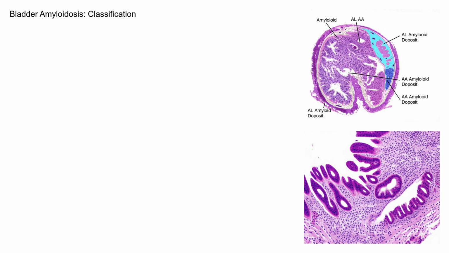While bladder amyloidosis doesn't have distinct subtypes in the same way as some other diseases, it's crucial to understand the underlying cause of the amyloidosis. Bladder amyloidosis is classified depending on the type of amyloid protein involved, such as AL, AA, or hereditary. Knowing the specific type of amyloid is important for determining the appropriate treatment approach.